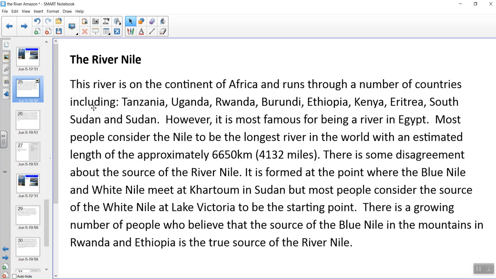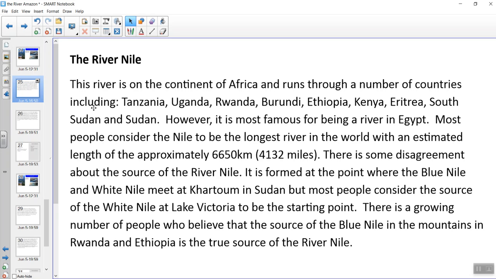Okay, so when you're writing about the River Amazon, you're going to need to include the information that you've been collecting together. So things like where does it start, how long is it, what countries does it run through, what cities does it pass, what animals can you find on the River Amazon.